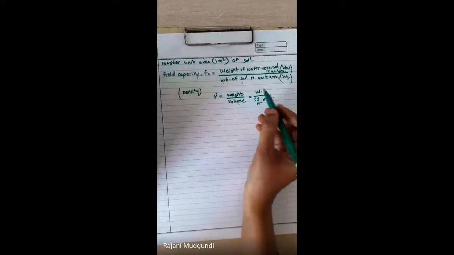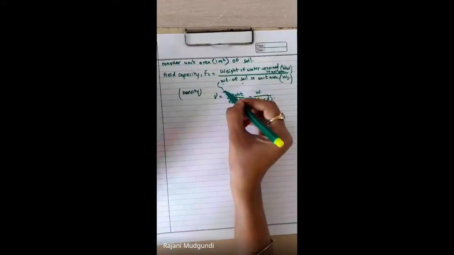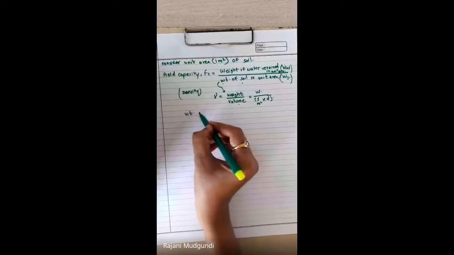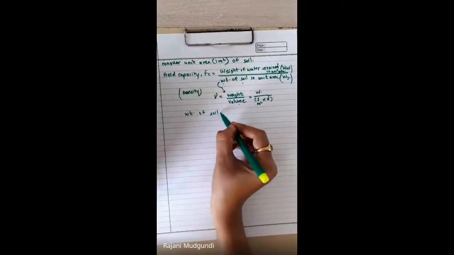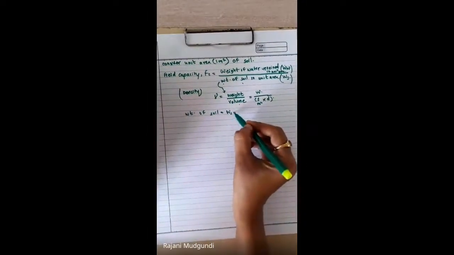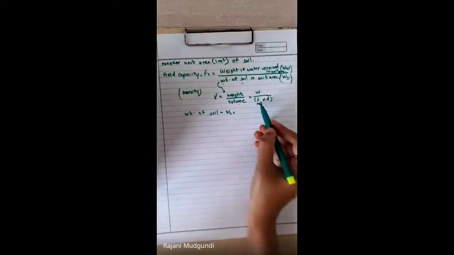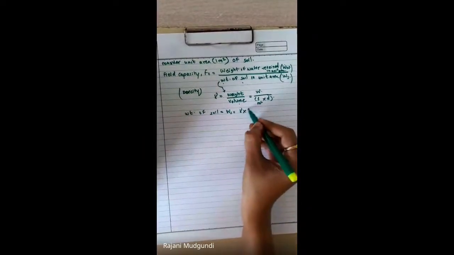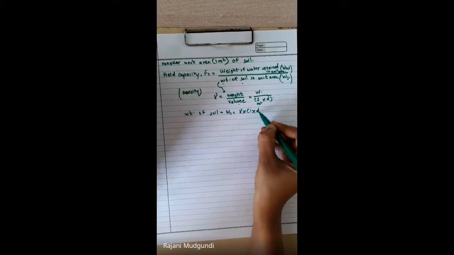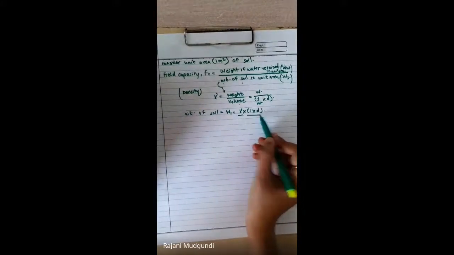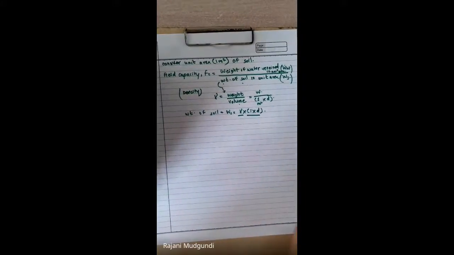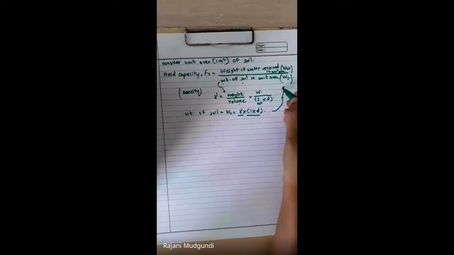Now this weight of soil we can write as Ws equal to the product of gamma into 1 into D, say unit weight multiplied by volume. So we are going to put this in the above equation.